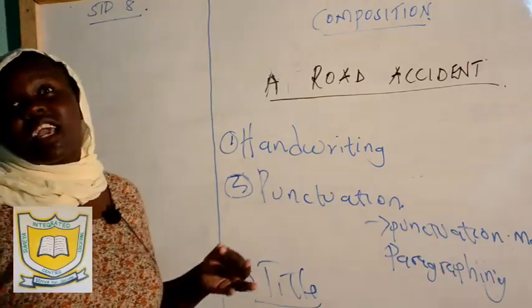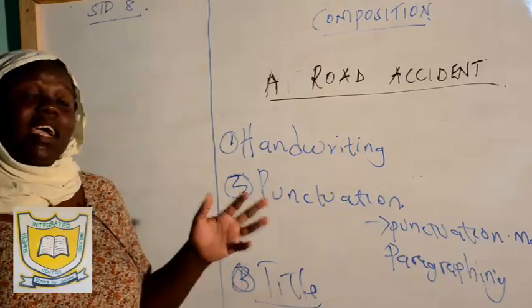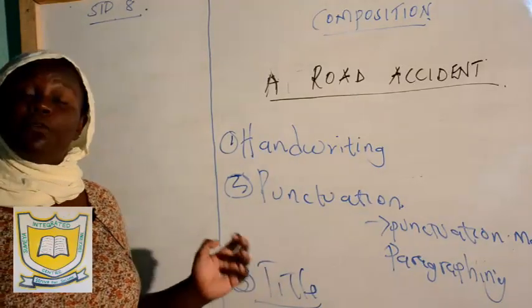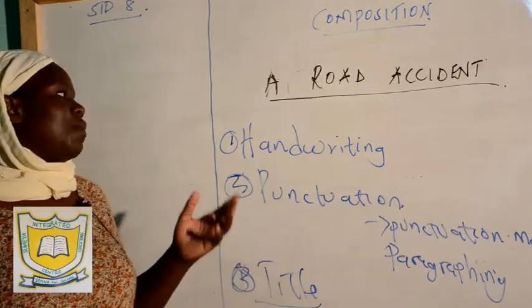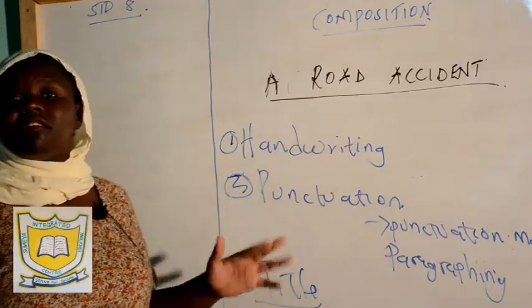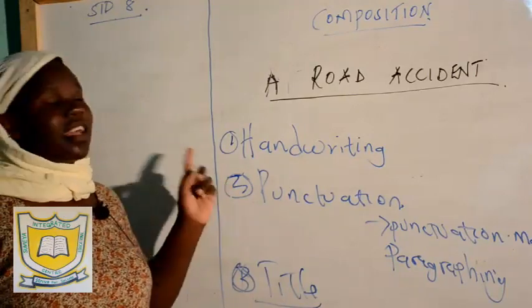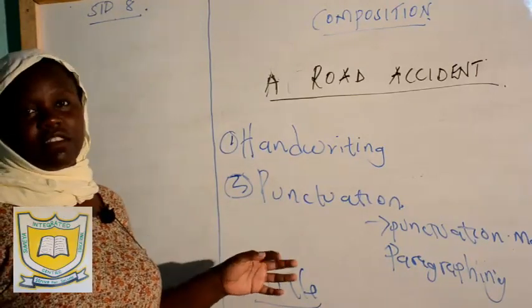Pay more attention when it comes to letters that look the same way when they are capital and when they are small. U, V, K, S, T, W. You pay attention. Make sure the capital letter is different from the small letter.